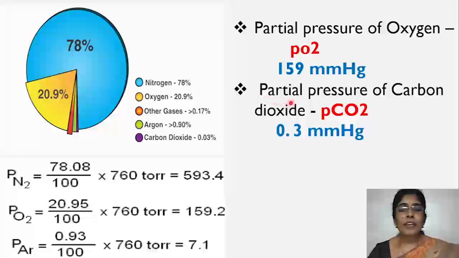In the same way, the partial pressure of carbon dioxide is represented as PCO2 and its value is 0.3 millimeters of Hg. The volumetric contribution of carbon dioxide is 0.03%. మనకి ఎయిర్లో కార్బన్ డైఆక్సైడ్ 0.03% ఉంటుంది. కానీ ఇది ఎగ్జర్ట్ చేసే పార్షియల్ ప్రెషర్ 0.3 millimeters of Hg. So the partial pressure of oxygen in the atmospheric air is 159 millimeters of mercury and the partial pressure of carbon dioxide is 0.3 millimeters of mercury.